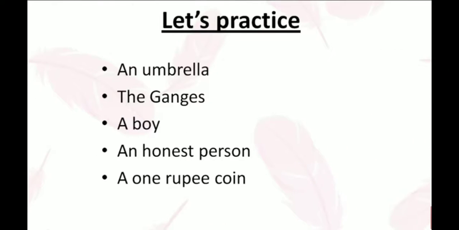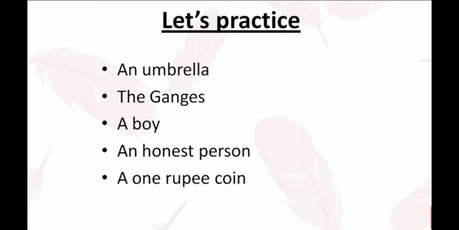So let's practice some words. An umbrella. Here again you can see the noun starts with U, that is a vowel. That's why we use an. The Ganges. It is a proper noun, and it is a specific, particular noun. That's why we use the Ganges. A boy.